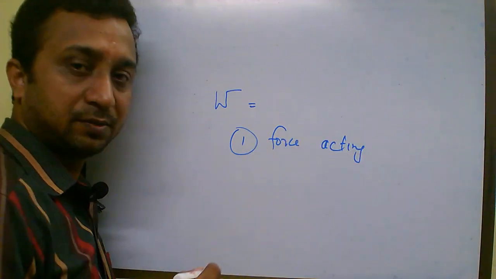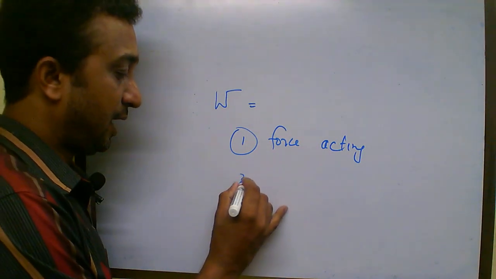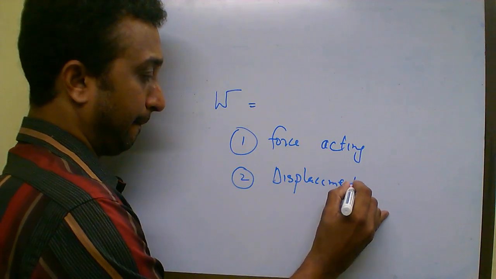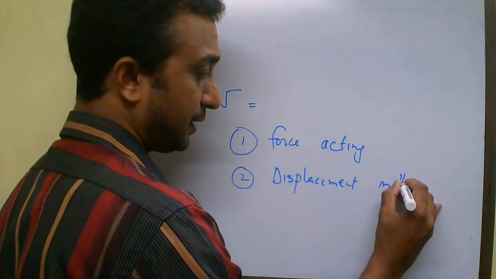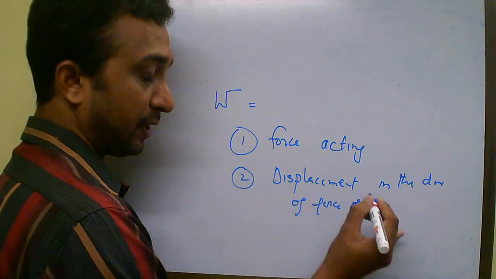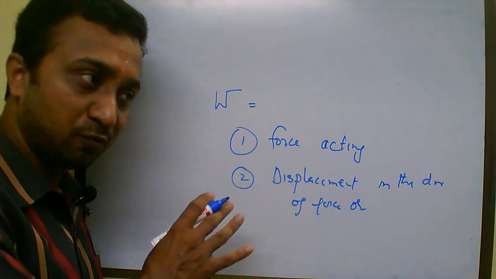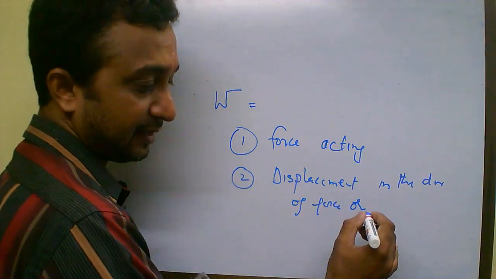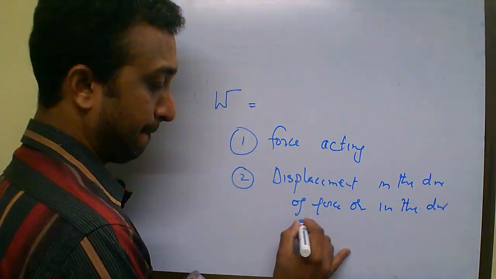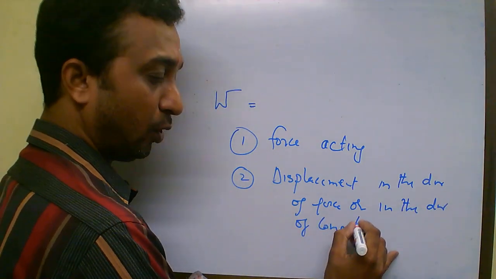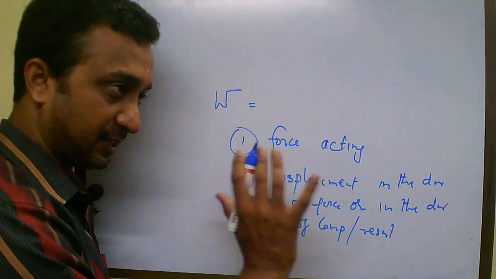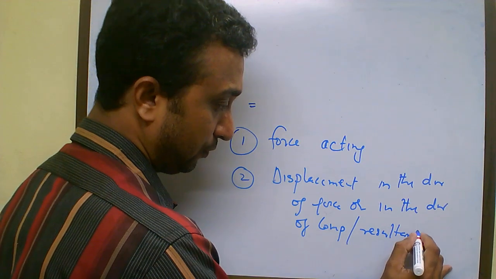There should be a force which must be acting on a body, and there should be displacement for the body in the direction of force, or at least in the direction of the component of the force, or the resultant of force. I will just explain what it is, but let me say these are the terms: resultant of the force.